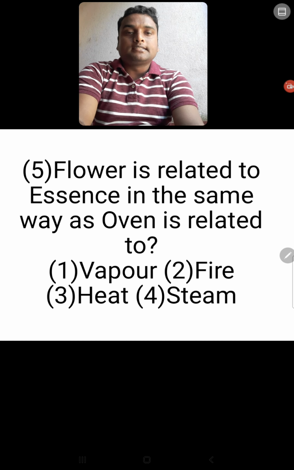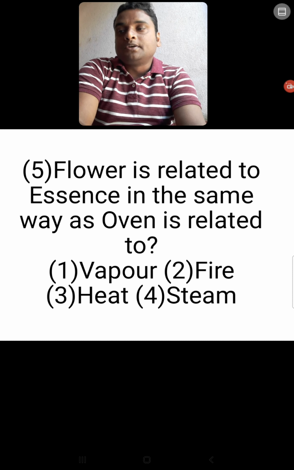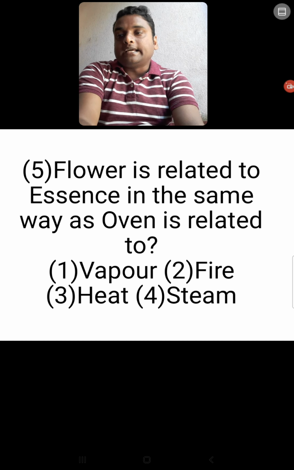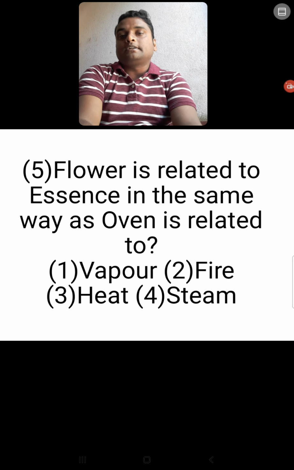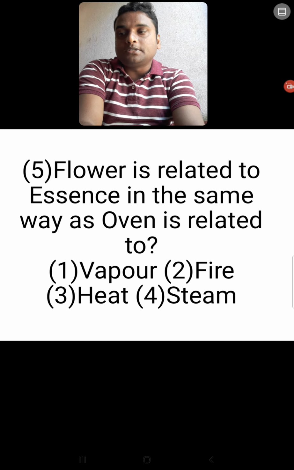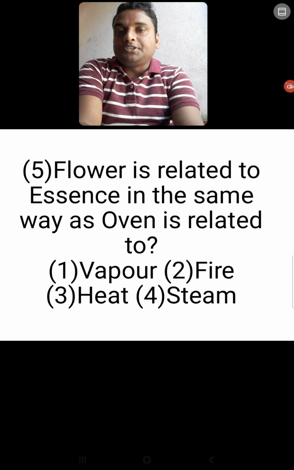Flower is related to essence in the same way oven is related to vapor, fire, heat, or steam. First find out the relation between flower and essence. Essence denotes the purpose for which the flower is used.